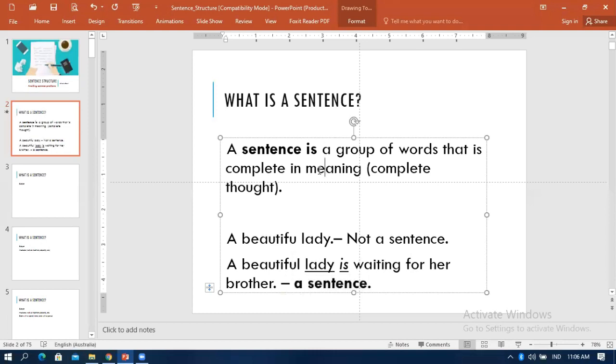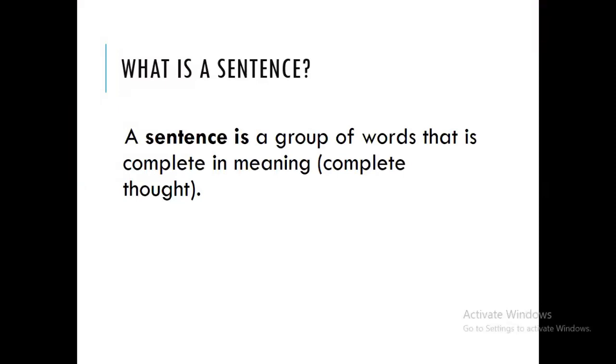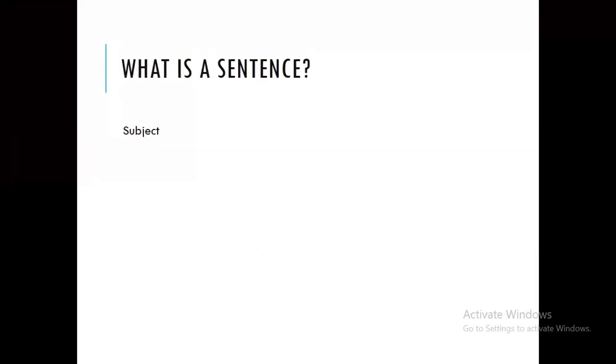And if we come back to this definition, that a sentence is a group of words that is complete in meaning, now this is already a sentence. Why? Because it consists of some words like this, and the meaning is complete. And this is a sentence already. Now, to be more specific, what is actually the characteristic of a sentence? So a sentence must have one subject. That is very important when we write something. We must have a subject in a sentence.